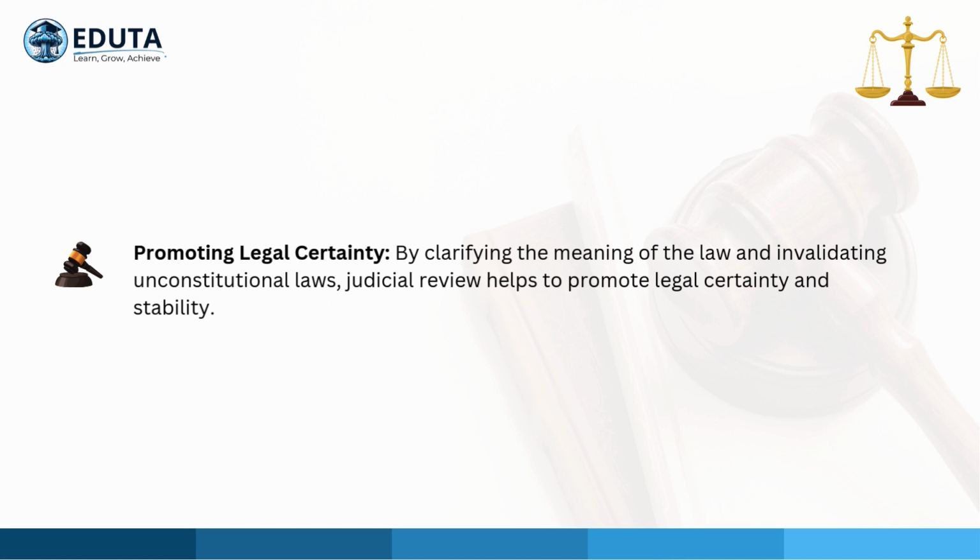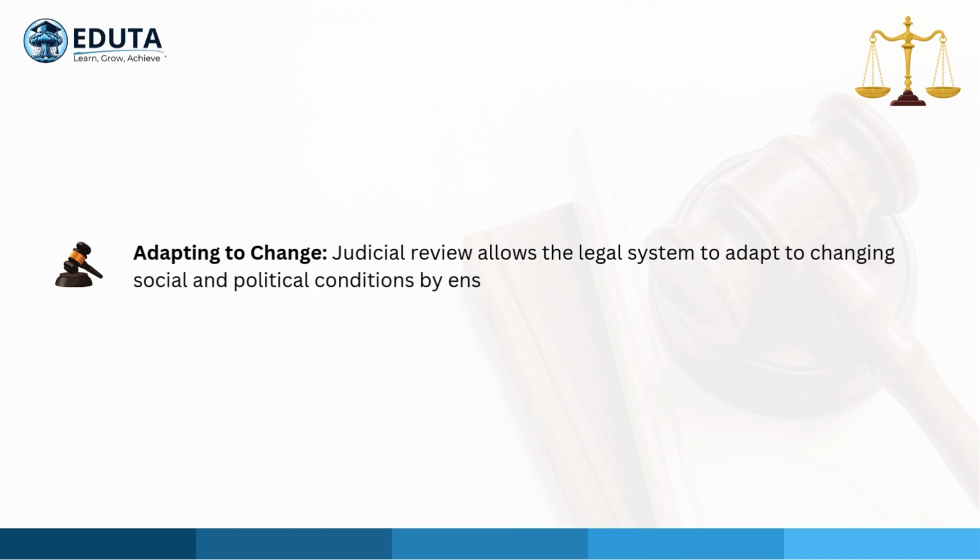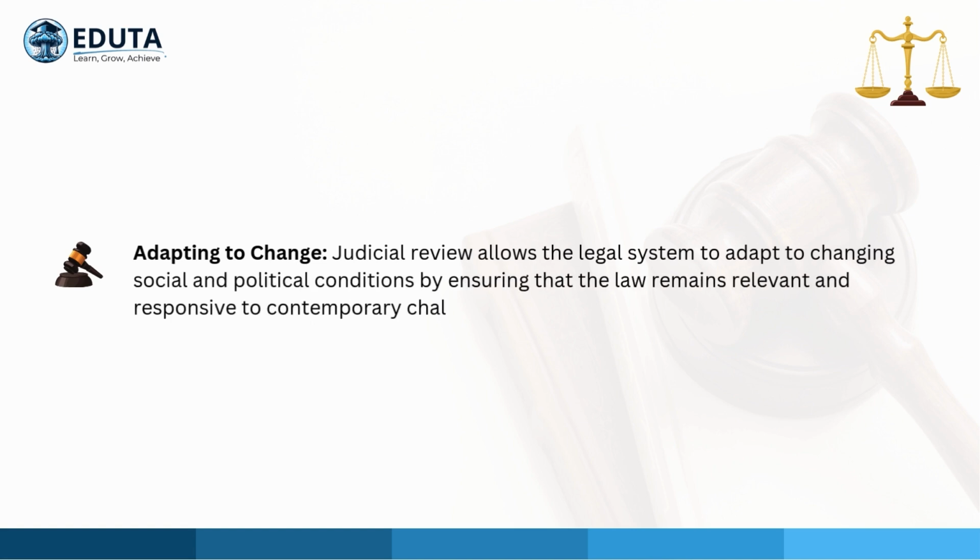certainty and stability. Adapting to change. Judicial review allows the legal system to adapt to changing social and political conditions by ensuring that the law remains relevant and responsive to contemporary challenges.